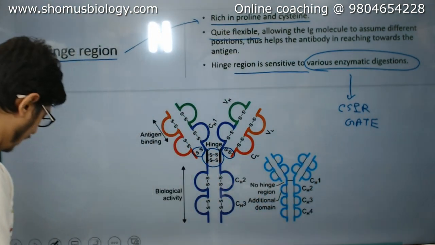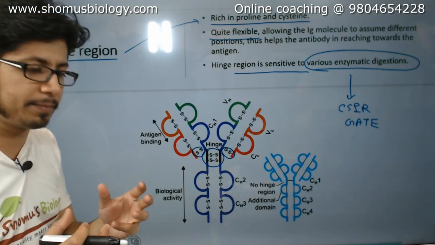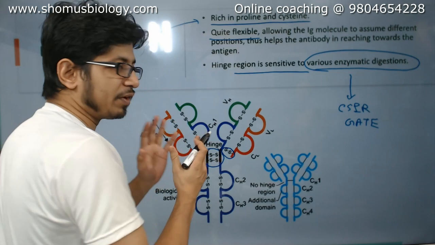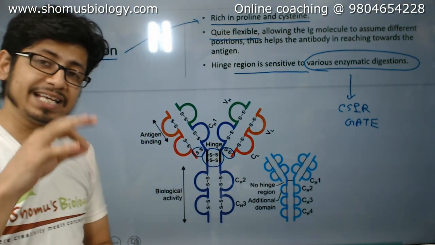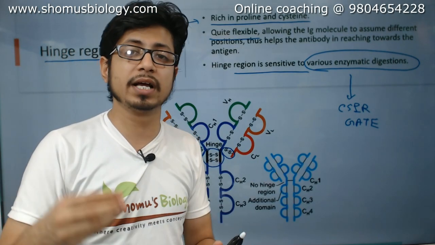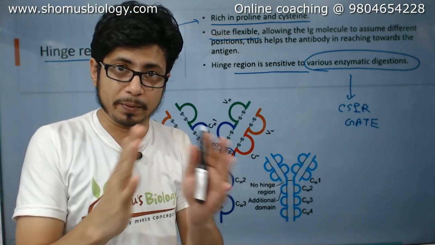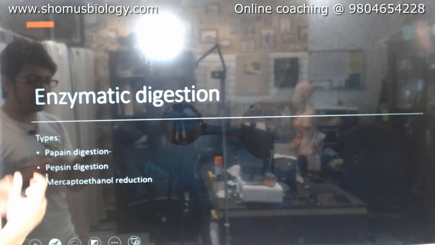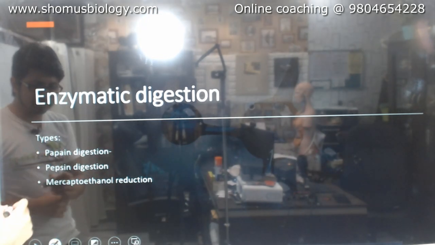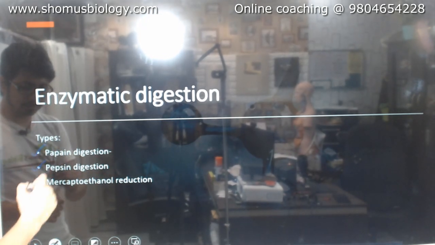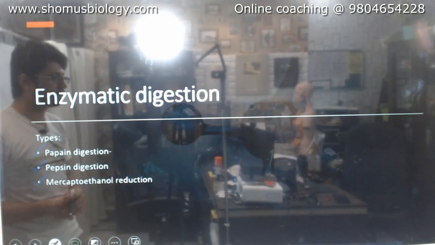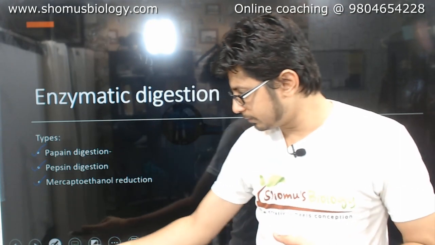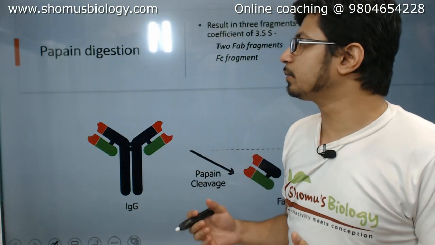What types of digestions are out there? There are enzymes that can digest this hinge region, as a result of which it can separate the fragments of antibodies. CSIR NET, GATE and ICMR ask questions regarding the use of enzymes to break down or digest antibodies. So for enzymatic digestion, there are three types: papain digestion, pepsin digestion, and mercaptoethanol reduction of antibodies. Let's start with papain digestion.